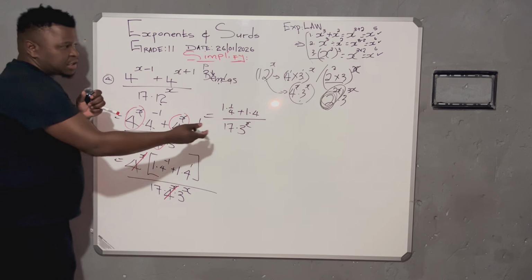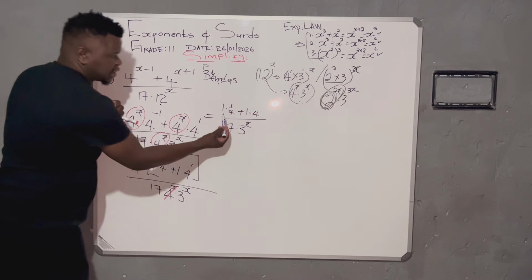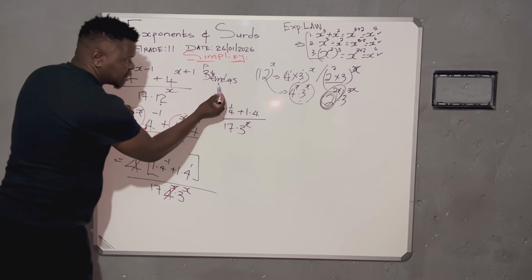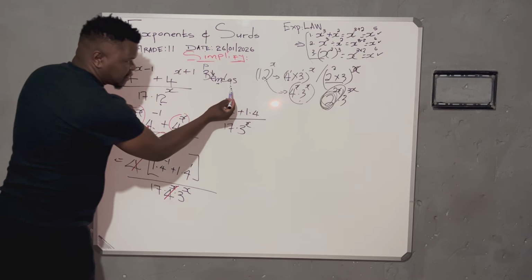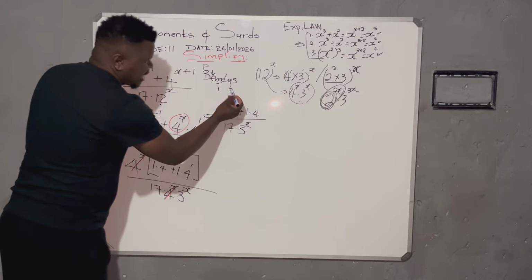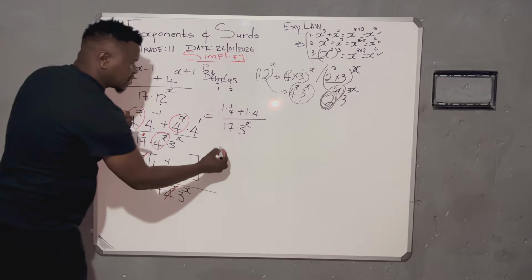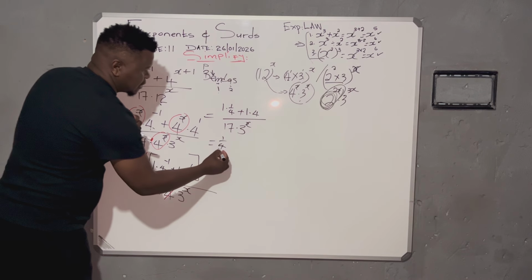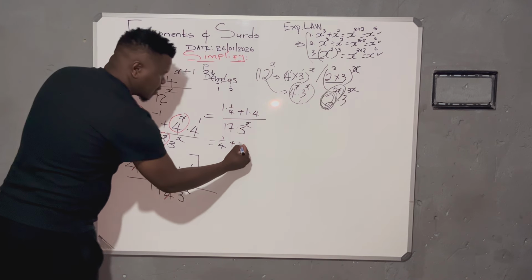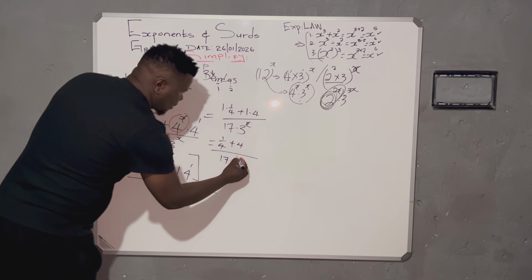If there's any multiplication in your expression, now if you check, this is multiplication, this is addition. Multiplication, addition. Which one comes first? Multiply first, then you can add after. So step number 1 is multiplication. So basically, what is 1 times a quarter? It's just a quarter, or 1 over 4. Then what is 1 times 4? That's 4. But all over 17,3x.